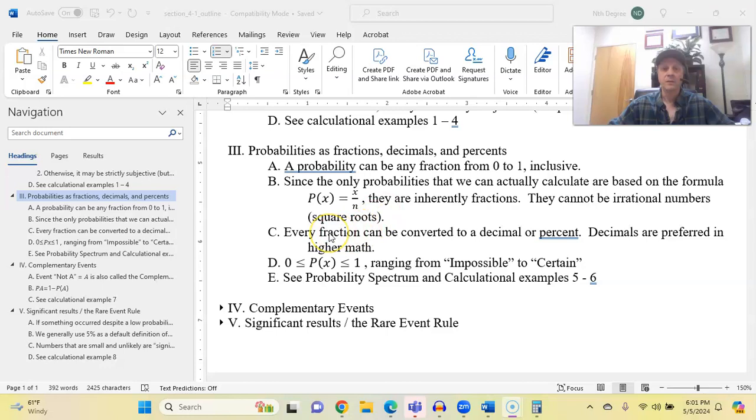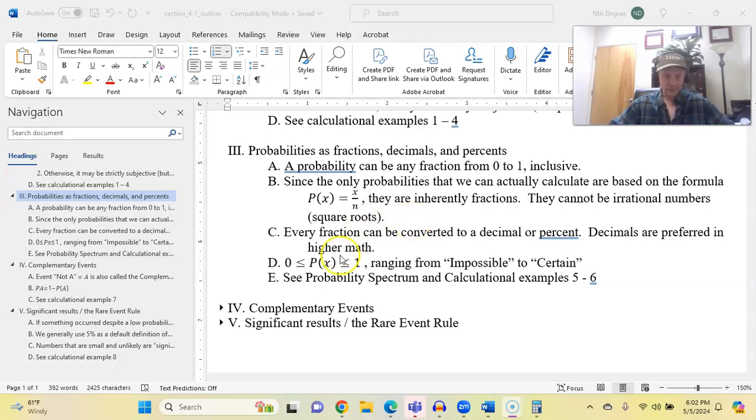Okay, so every fraction can be converted to a decimal or a percent. Decimals are generally preferred in higher math. So we see a lot of percents when we're growing up in grades K through 12, but higher mathematicians rarely use them. Decimals are a little bit more straightforward for calculating with. So just so you're aware. But theoretically, you should be able to convert a fraction into either a decimal or a percent. So that's the form that a probability can take.